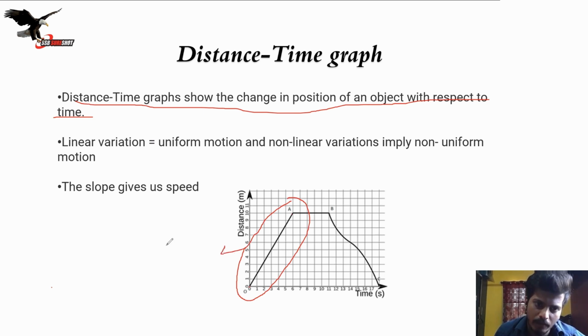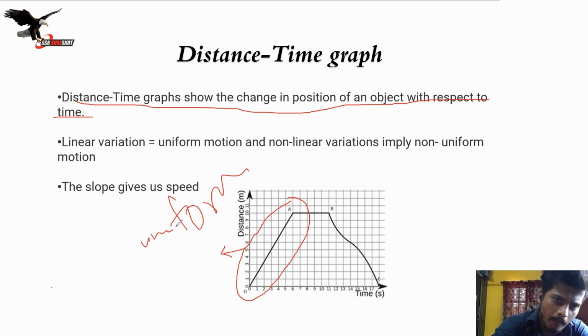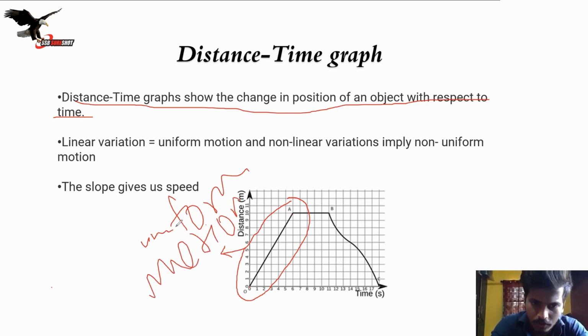It is a uniform motion, right? Because the slope is the same everywhere, and it travels the same distance in every equal interval. It is a straight line, and it is a uniform motion.